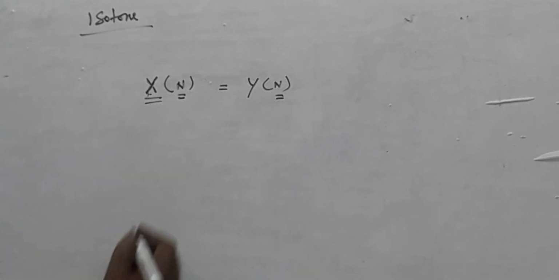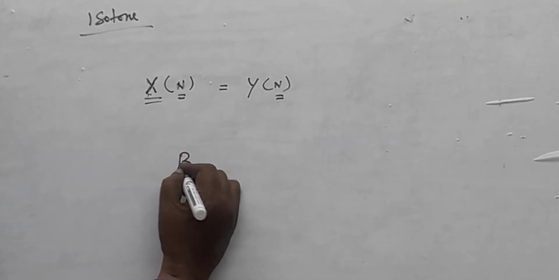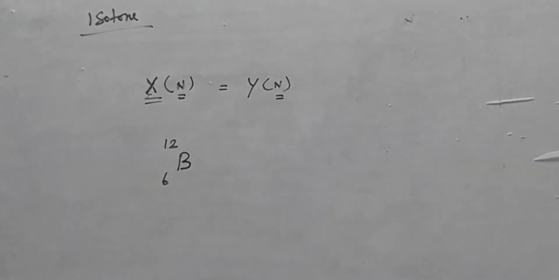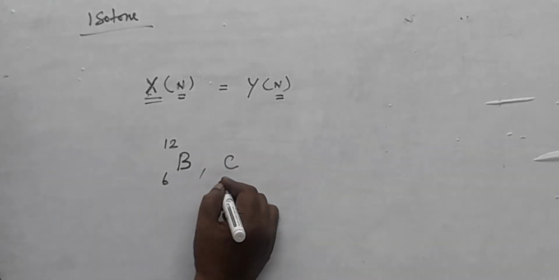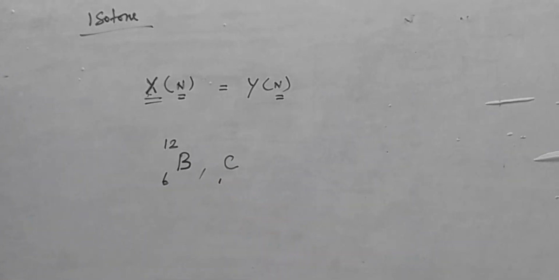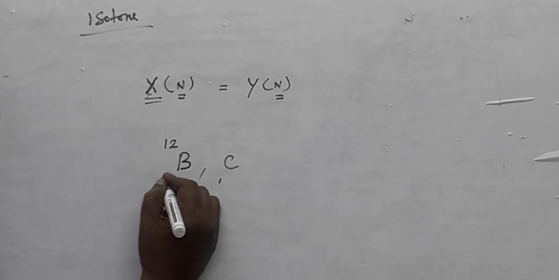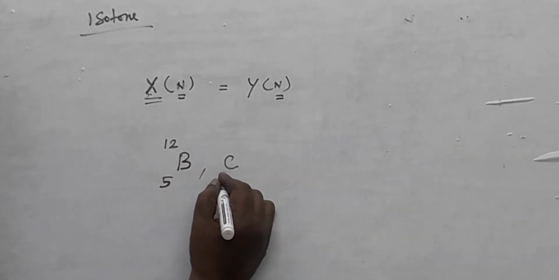Here, for example, boron, 5B12, and carbon, 6C13. When you say carbon, atomic number is 6.